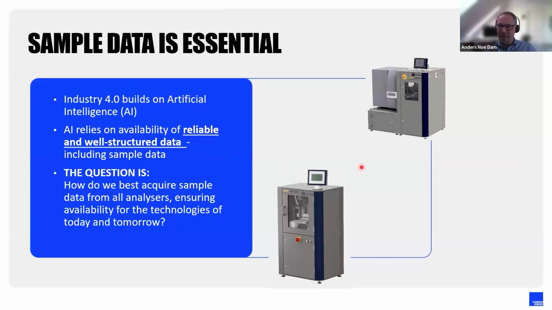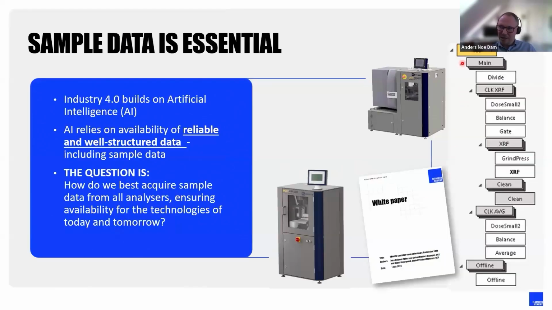So for quality data, I would just ask, where is your data? Do you have manual labs? Do you have automatic labs? Do you have a combination of the two? Do you make sure that your data is structured in a database with all the metadata that is needed for a sample to know what is happening in the process? When was the sample taken? What was the outcome of the sample? For both your automated analysis and for your manual analysis.